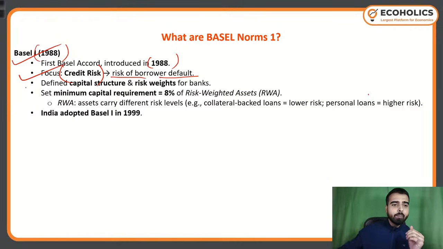Now it defined capital structure and risk weightages for banks. Now what are these risk weightages? Whatever assets a banking entity may have, and most of the time these assets are the loans and credit that these banks provide, you need to assign some kind of risk to them.